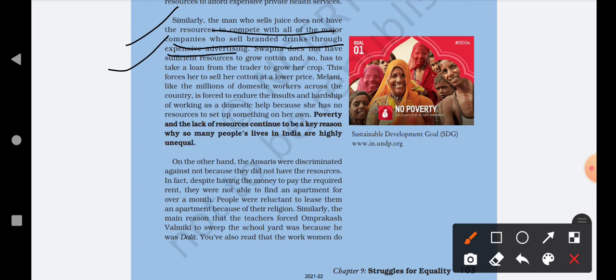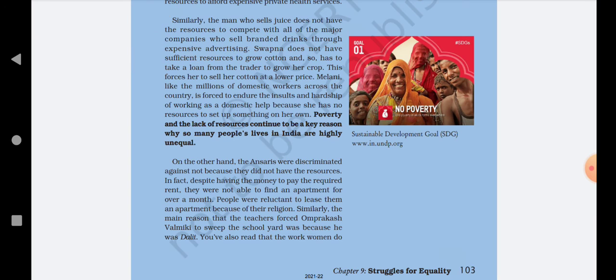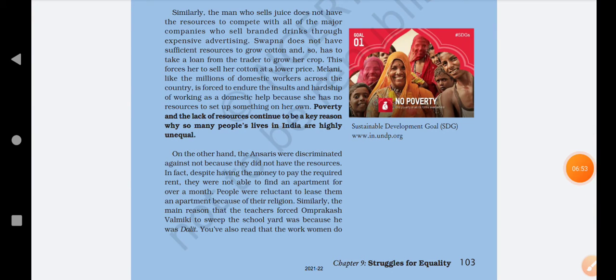A person who is selling juice doesn't have that much money to compete with all the branded companies who give advertisements in the newspaper or on the news, okay. He cannot afford that, so he is selling juice at a stall, and a company selling branded drinks is selling it by doing advertisement.